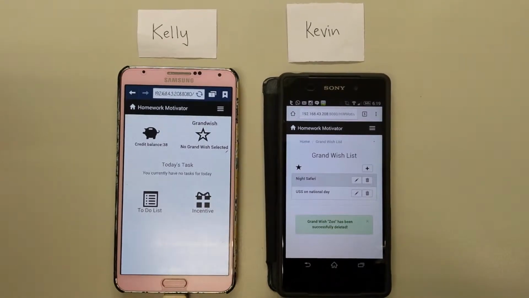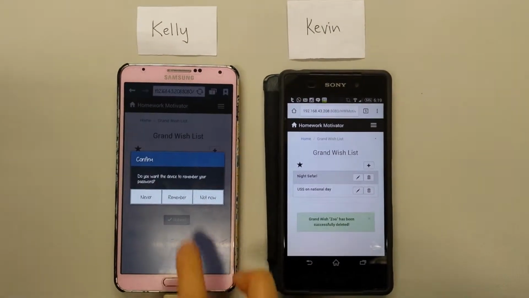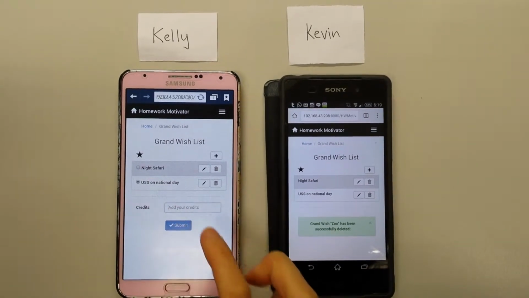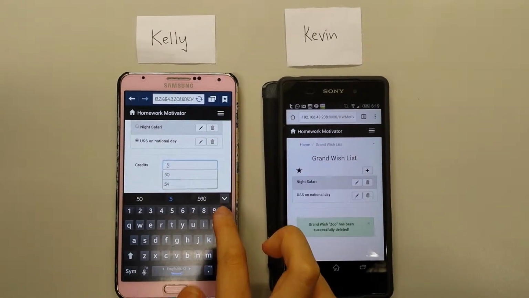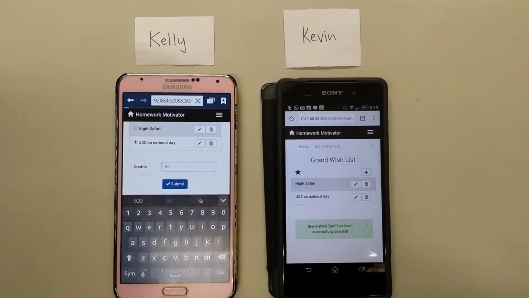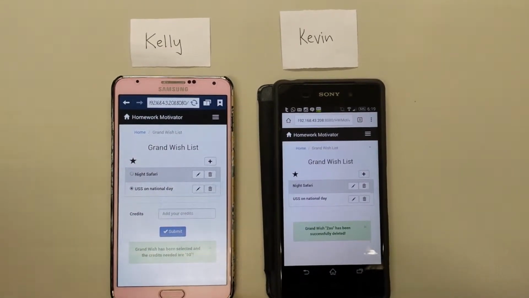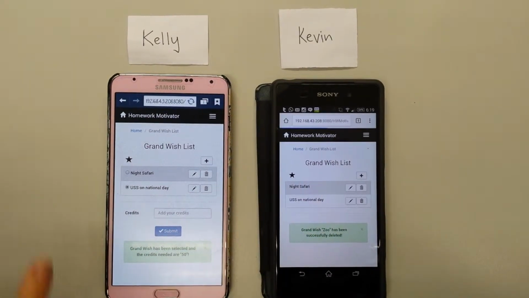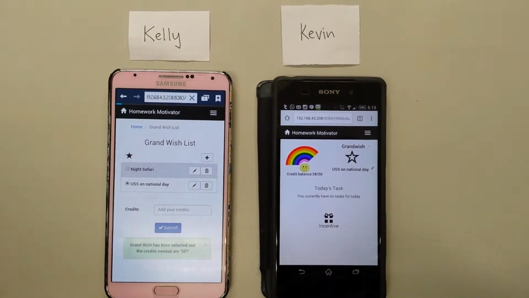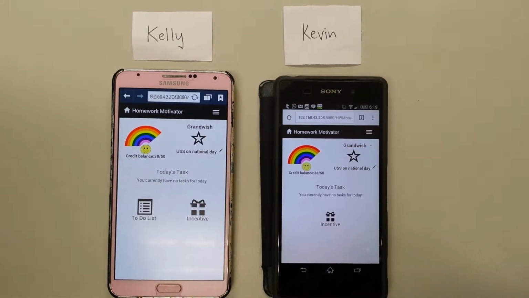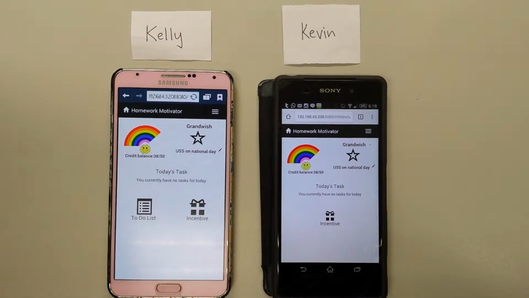She sets and assigns the wish Universal Studios Singapore on National Day as a grand wish and adds credit to it. While assigning the wish, Kelly sets a goal of 50 stars as a requirement for the wish. Now, Kelly and Kevin can see the wish on the home page. Kevin now knows that he has to achieve 50 stars in order to achieve the goal.